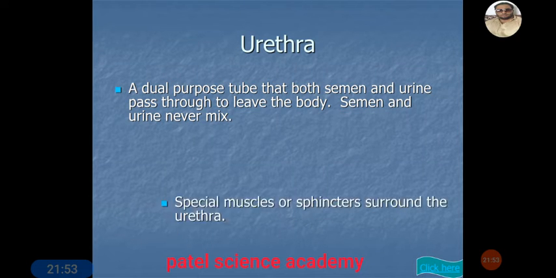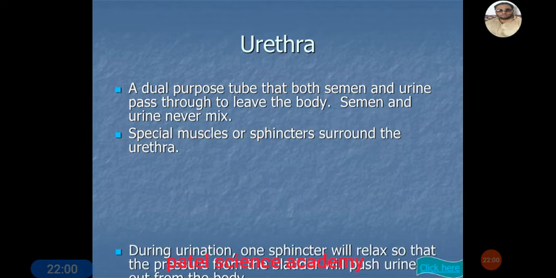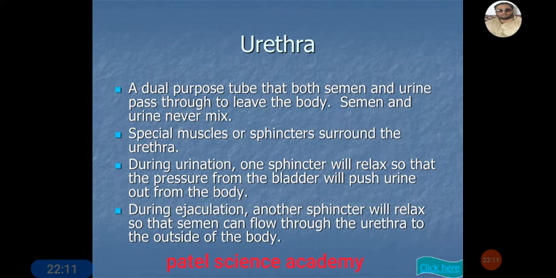Then the next point about this urethra: it has some special muscles, or sphincters, which surround it. During urination, one sphincter will relax so that the pressure from the bladder will push the urine out of the body. This is the point for the excretory system. And during ejaculation, another sphincter will relax so that the semen coming from the testes can flow through the urethra to outside the body.